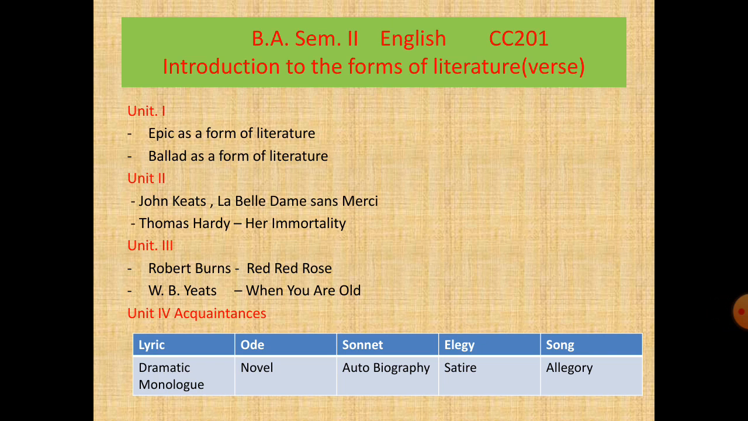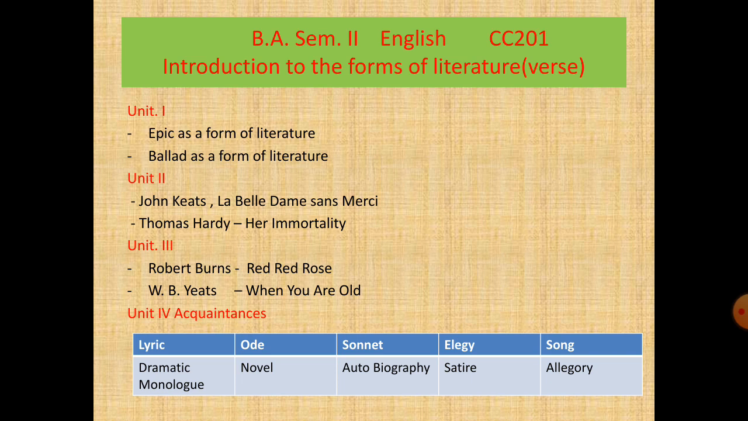In the third unit, 2 very famous poems are given in the syllabus. The first poem is Robert Burns' Red Red Rose, and the other poem to study is W.B. Yeats' When You Are Old. In the 4th unit, some acquaintances are given to you, and these are divided into 2 parts.